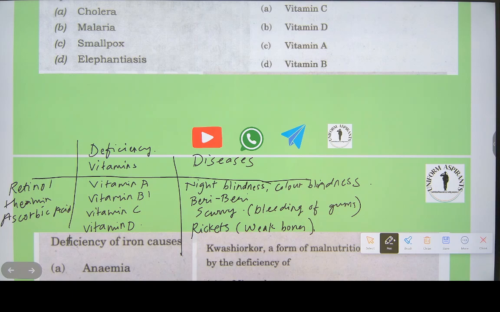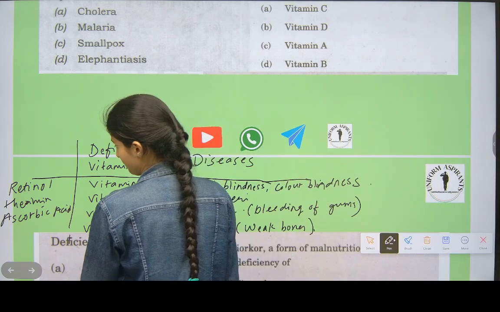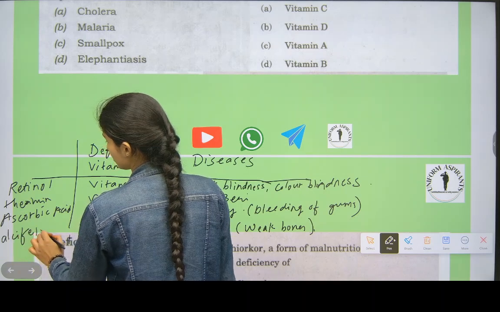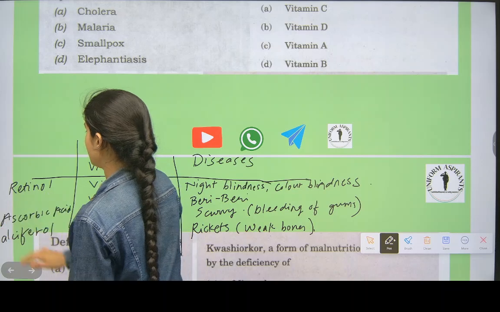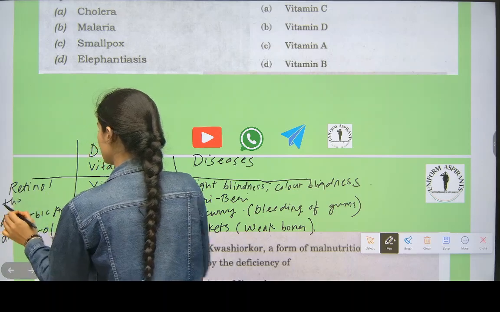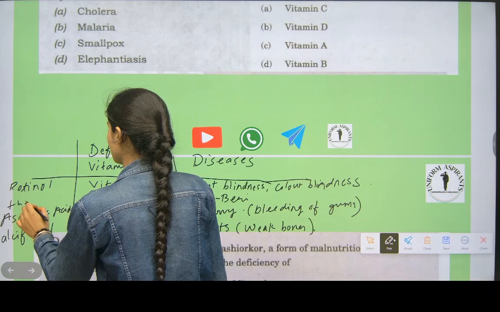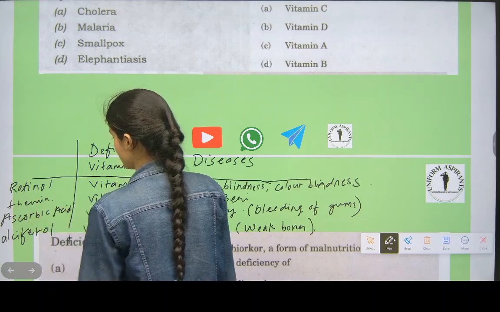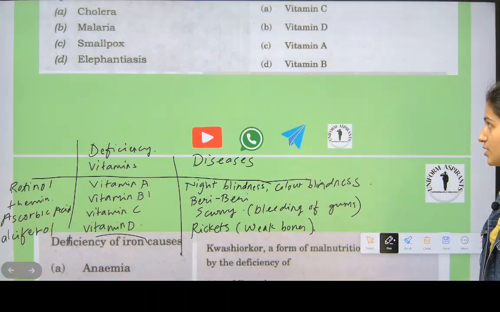Vitamin D is called calciferol. Write these deficiency diseases, everybody.